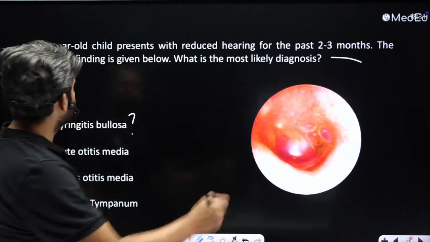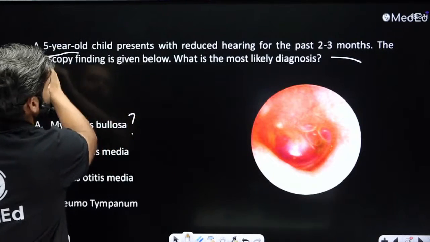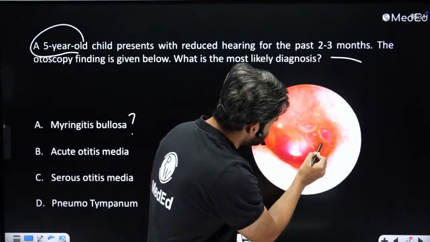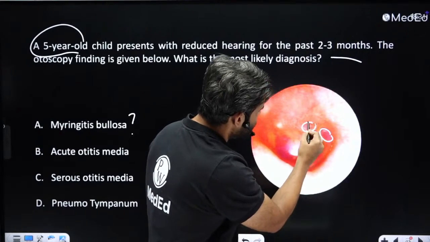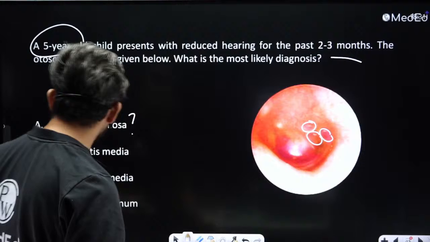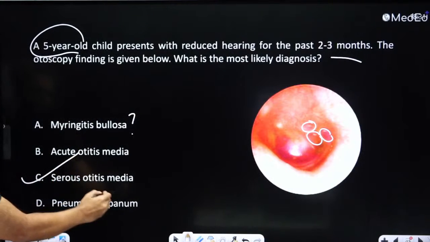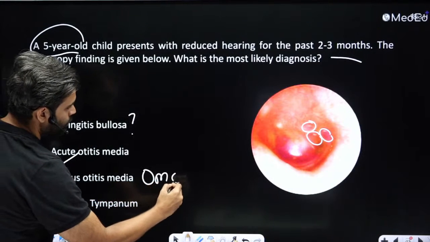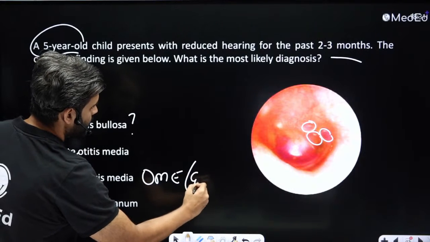See, reduced hearing for 2 to 3 months, 5-year-old child, and you can see these bubbles. Can you see these bubbles? When you see these bubbles, there's basically secretion. Dr. Jain is correct. It is a serous otitis media or otitis media with effusion or glue ear.